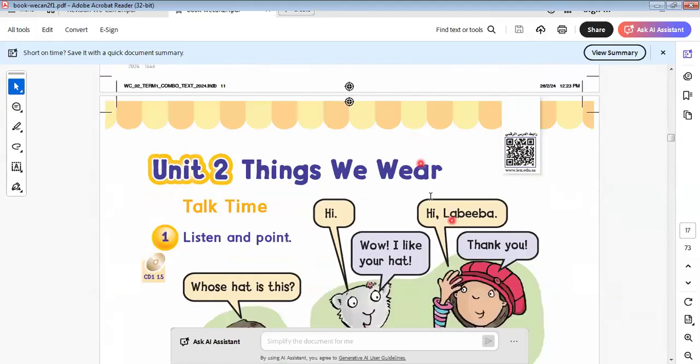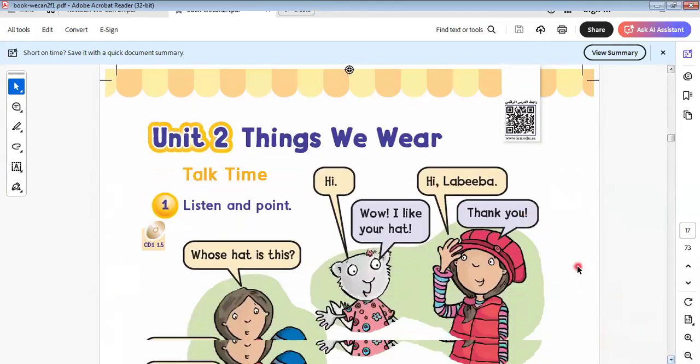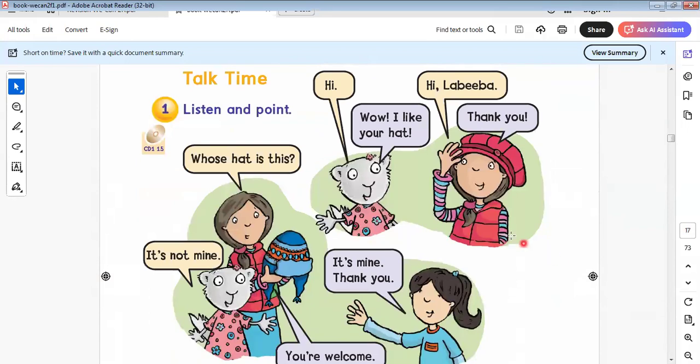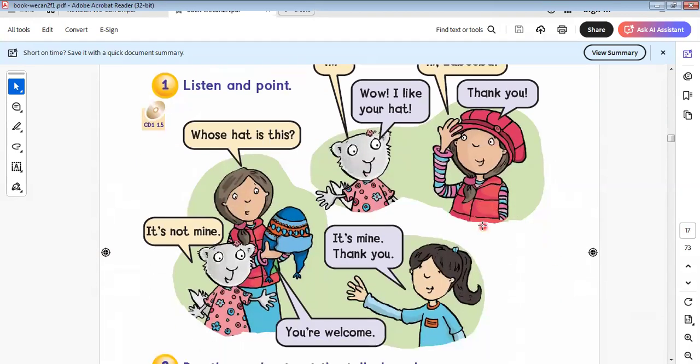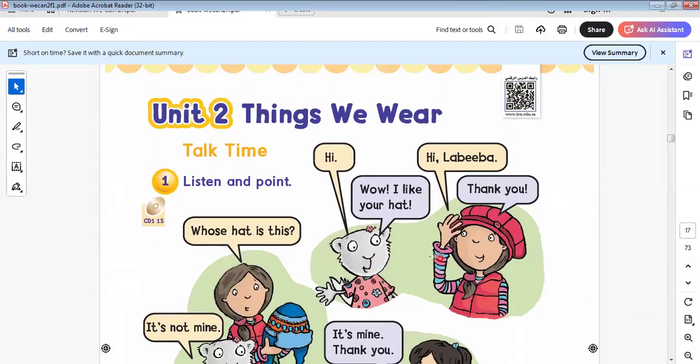Here we say things we wear. What things do we wear? We wear shoes, we wear a skirt, we wear trousers or pants, we wear a dress, and so on. Let's learn more about this topic.